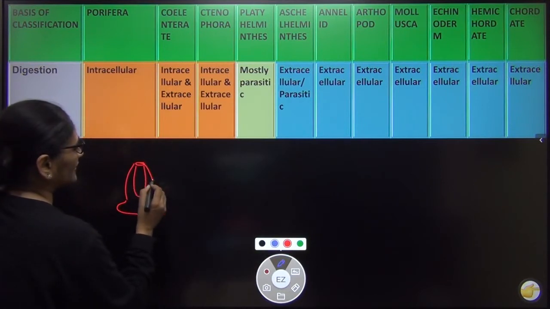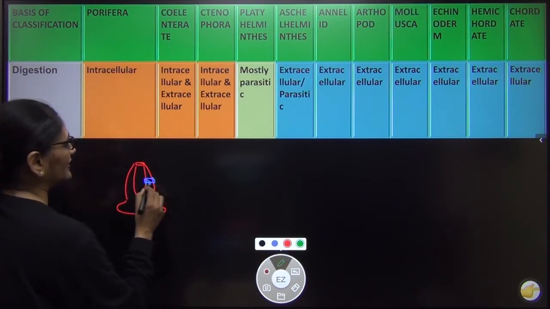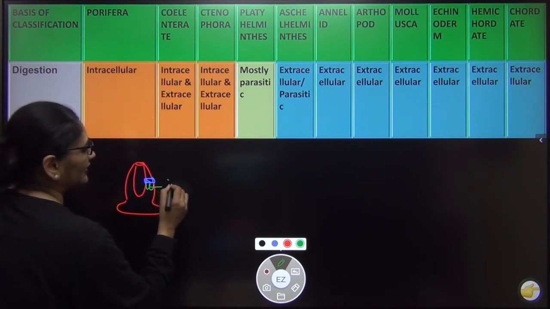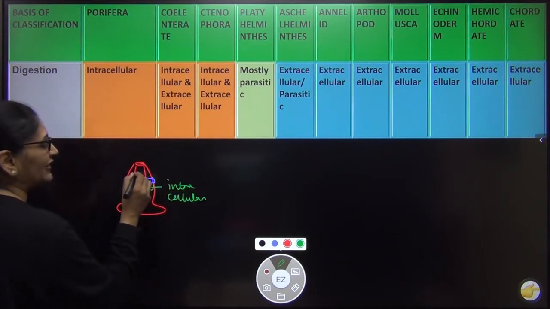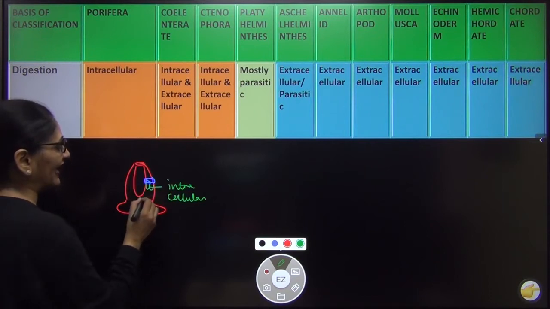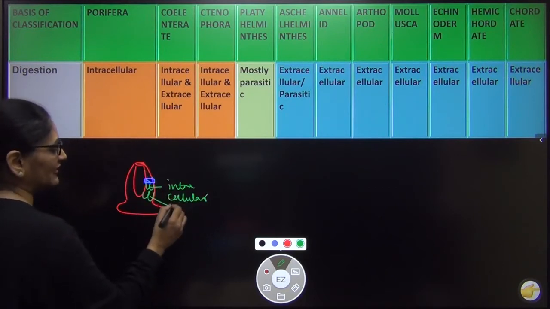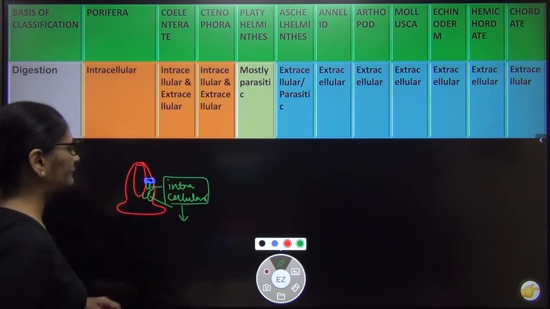And this is a pore which will connect it to the central cavity called spongocoel, and it is lined by cells on either side. And all the cells do their own digestion. So obviously here the digestion is intracellular. यहाँ cell के अंदर में digestion होता है, not in a common cavity called gut. Since digestion takes place in all individual cells, this type of digestion is called intracellular digestion, right?